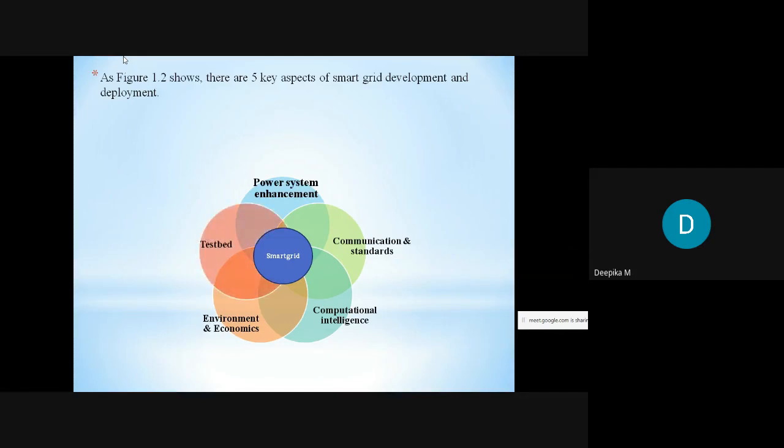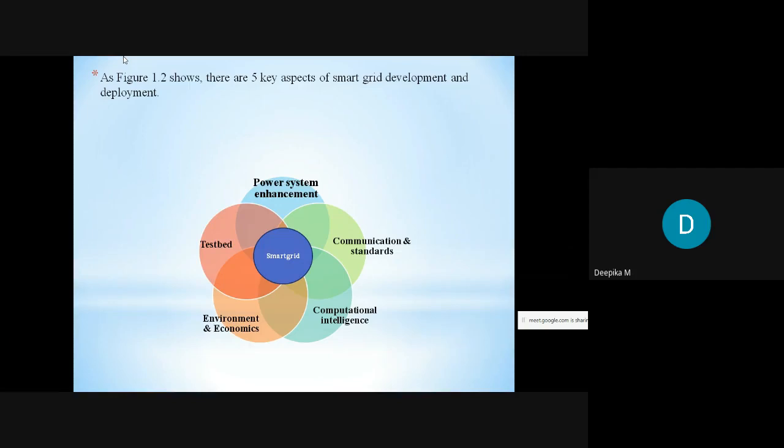So next thing is the test bed. So the test bed is something like this. It is the training tools and the capacity development to manage and operate the grids, and hence create new job opportunity, as part of these desired goals of the smart grid evolution, which will be tested using a test bed. So the test bed is something like this, that before we implement any design or anything, we will be just testing in a test bed.